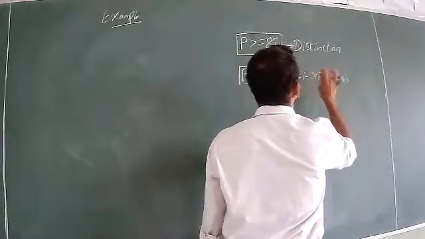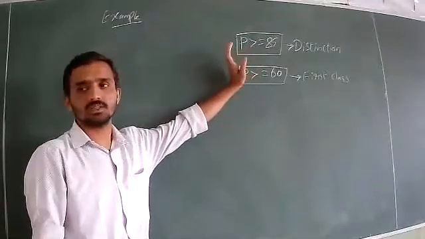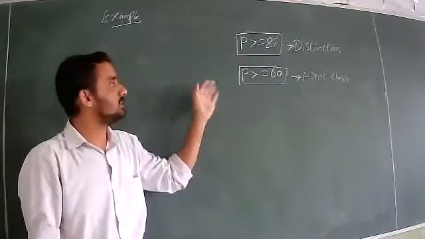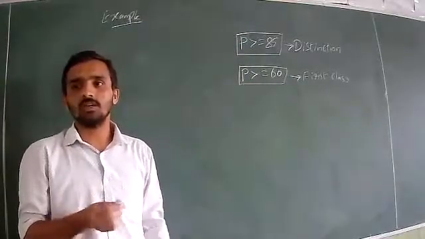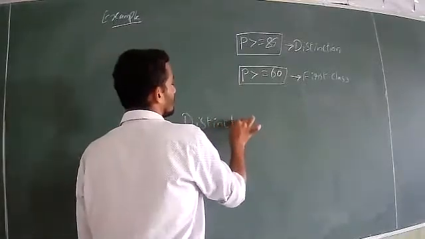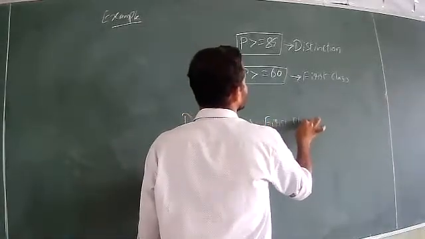And one more thing: if suppose you are getting 90%, you might say it is also greater than 60. Yes, 90 is also greater than 60. But in the marks card, they will not display distinction and first class. One grade you will see.